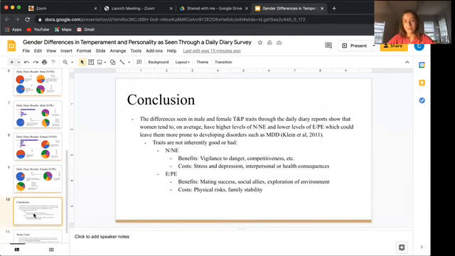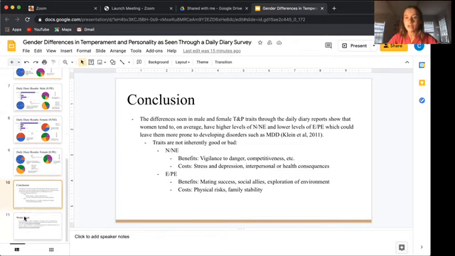And the same can be said about extroversion. It has many great benefits like mating success, social allies, being exploratory of environments, but many costs come with it, such as physical risks and family stability. So it's important to realize that nothing is inherently good or bad depending on the trait.